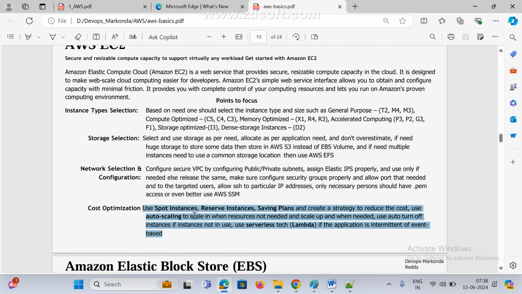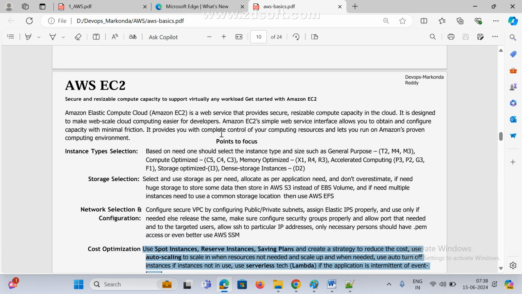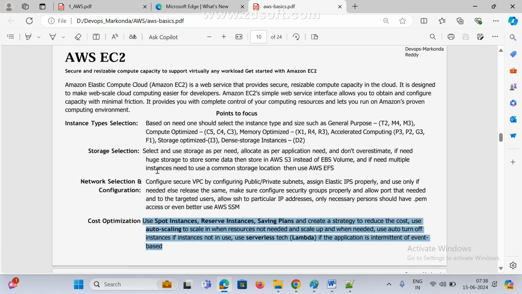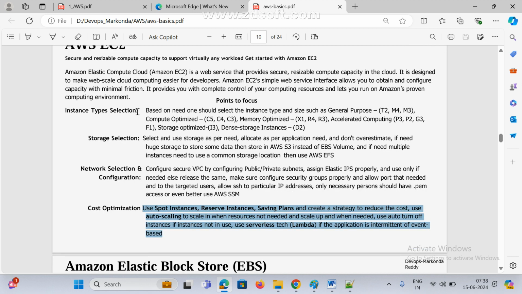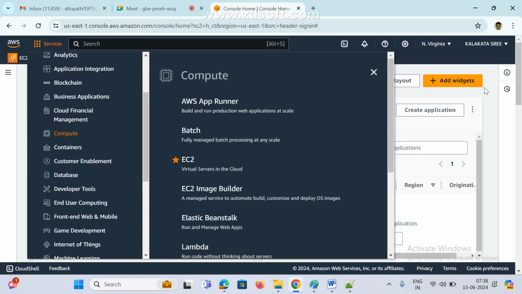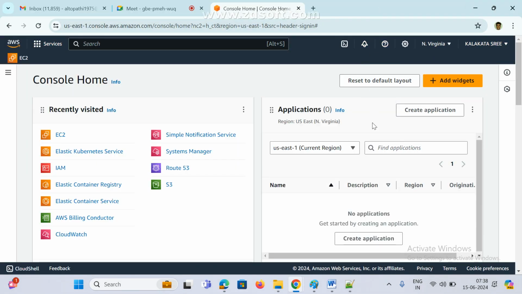See here, these are the major four points we need to remember while creating an instance. If you want to create any instance in AWS, or configure any operating system in AWS, one is instance type, second is storage selection, then network selection and cost optimization. Based on the service they are providing, there is some cost amount, and we need to select which service. Now I need to create one server, guys. I need to create one Linux machine or Ubuntu, whatever you want, that is your wish.